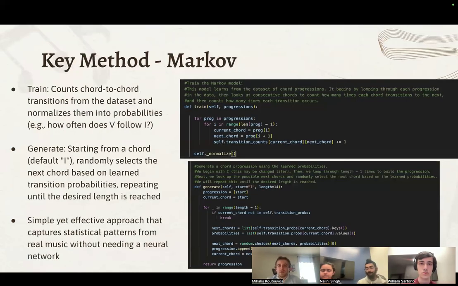So, I'll jump into the first model, which is our Markov model. Basically, we have a couple of functions here, the train and generate functions. We're essentially grabbing the current chord and comparing it against the following chord, tracking transitions across all the chords as a dictionary, and then an inner dictionary tracks all the other counts. So we have regular counts, and then we normalize them into probabilities for the generation portion. And with that said, I'll transition to William.